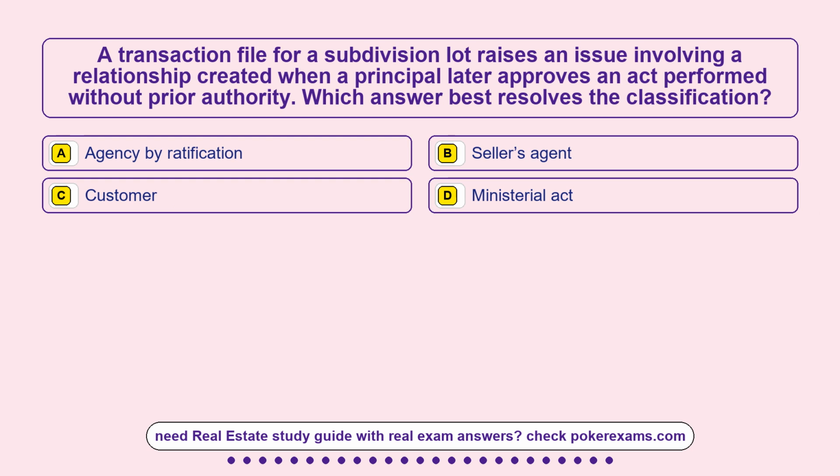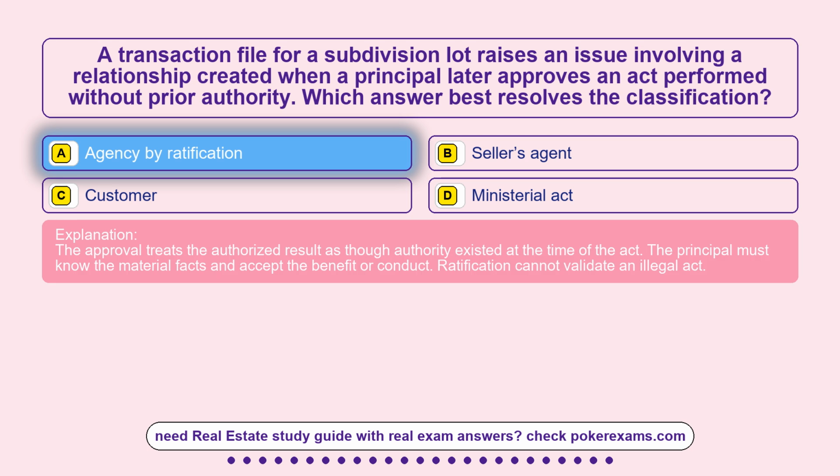Question 17. A transaction file for a subdivision lot raises an issue involving a relationship created when a principal later approves an act performed without prior authority. Which answer best resolves the classification? Option A, agency by ratification. Option B, seller's agent. Option C, customer. Option D, ministerial act. The correct answer is option A, agency by ratification. The approval treats the authorized result as though authority existed at the time of the act.